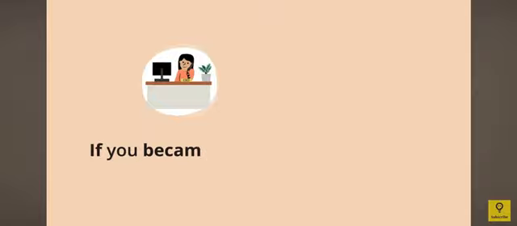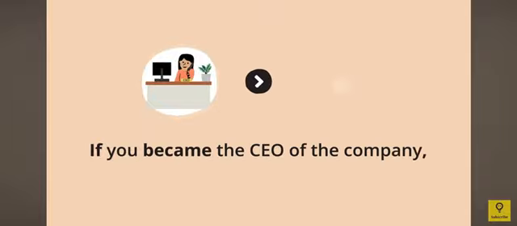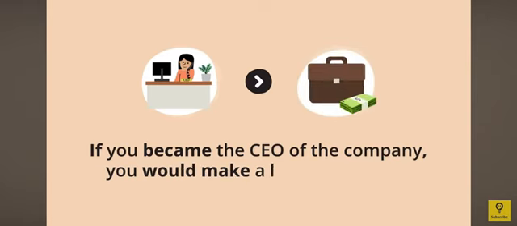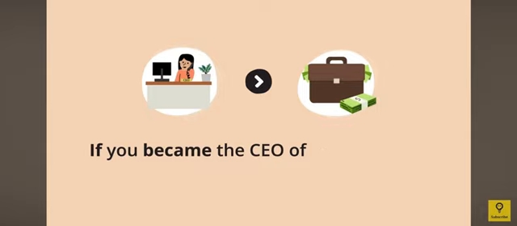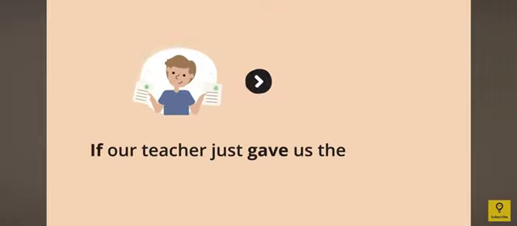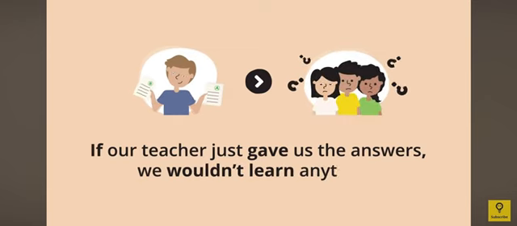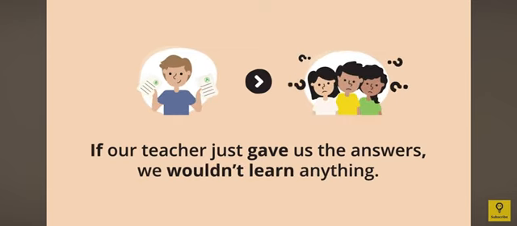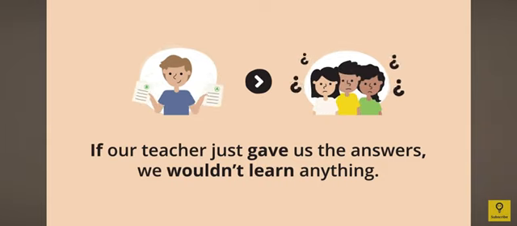For example, we could say, if you became the CEO of the company, you would make a lot more money. We can see here that we have the comma because this is the first pattern. Now, let us take the second example. For example, if our teacher gave us the answers, we wouldn't learn anything. This is also the first pattern, but it's in a negative form. There's a comma after the if clause.